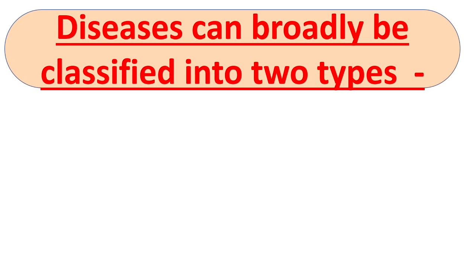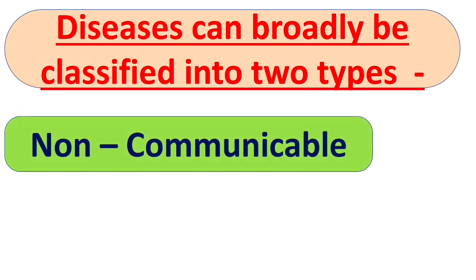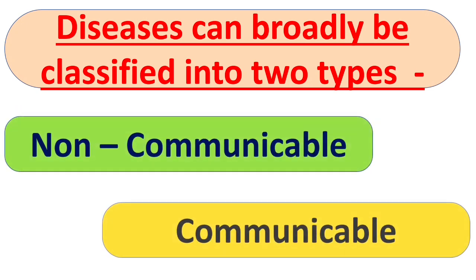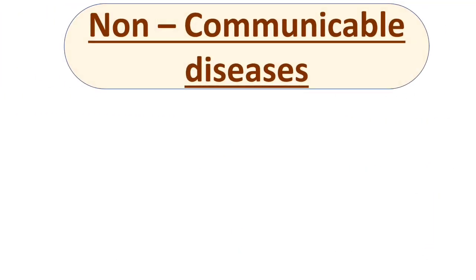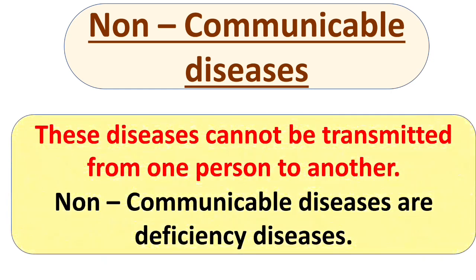Next, disease can broadly be classified into two types: non-communicable disease and communicable disease. Let's talk about non-communicable disease. These diseases cannot be transmitted from one person to another.